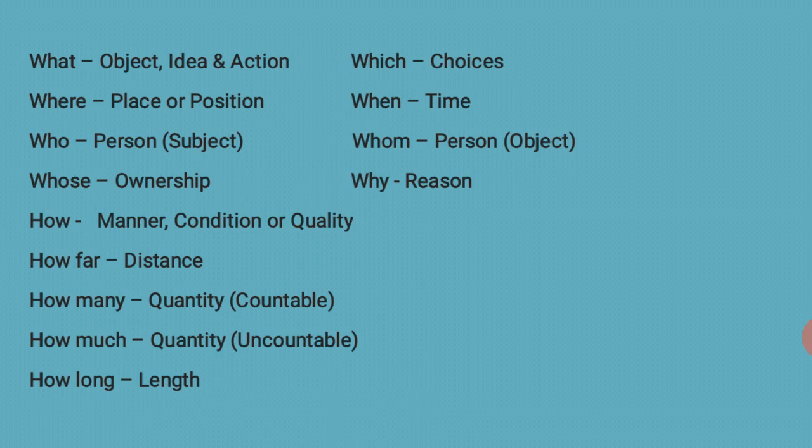After that, how many, that's the quantity, it is countable. How many shoes did you buy. How long, that's the duration, that's the time, length. How long is the time of the period. How long have you been waiting for me, we are asking. How far, it is the distance. How far is the distance to your home.